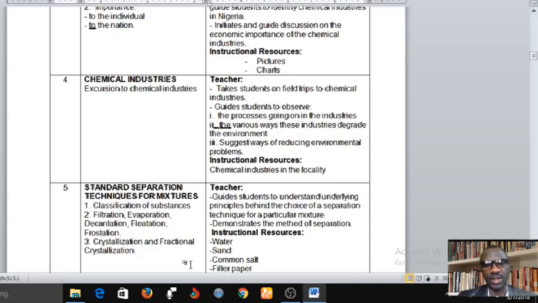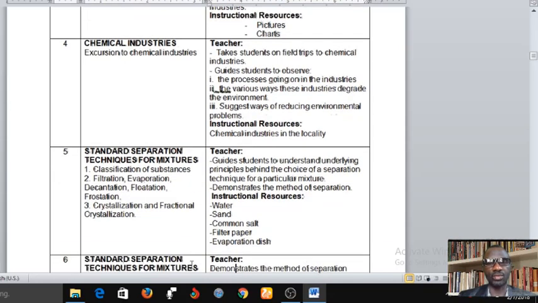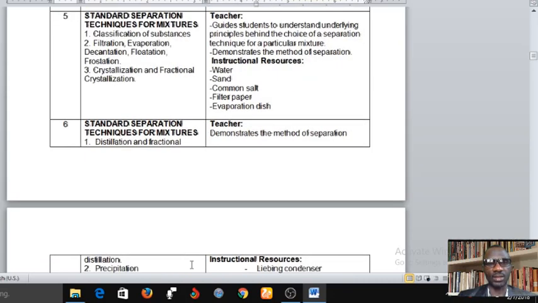Now, students are supposed to be guided to observe the processes going on in the industries, the various ways these industries degrade the environment. This is also very important. Suggest ways of reducing environmental problems. And then the instructional resources here are chemical industries in the locality. So your teacher should be able to take you around some of the local industries in our environment here, or where your school is situated.